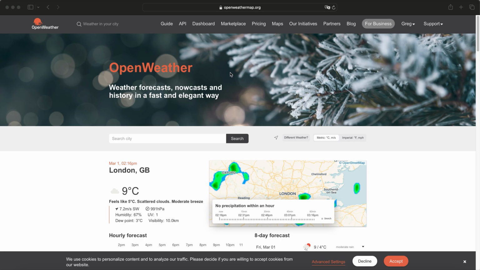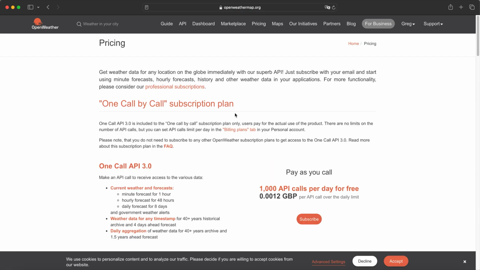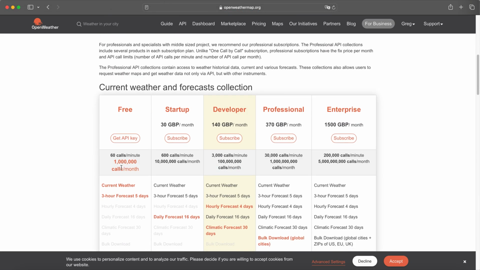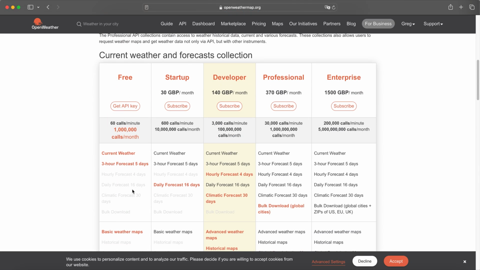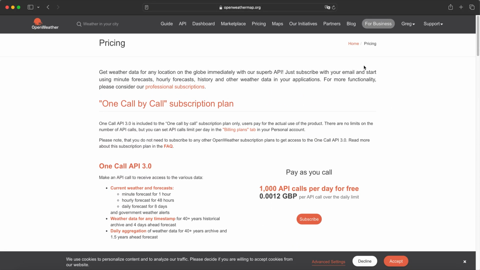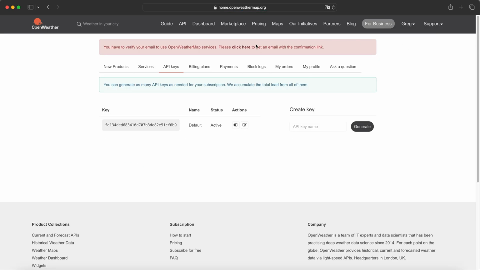Over there, you should create an account. When you create your account, you will be able to use a free pricing tier. So don't worry, if you only want to learn something about this, you can use that free API call. Once everything is ready, go to your name, My API Services, API keys, and here is your API key that you can just copy and paste.